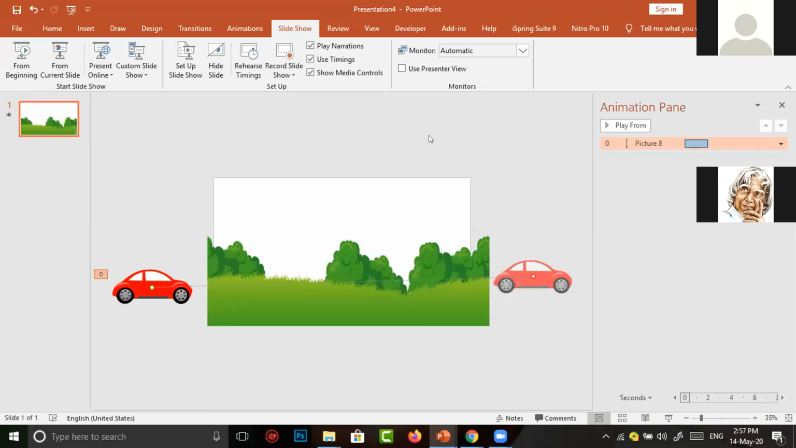Next, the speed of the car. The car has moved very fast, I think. To change the speed, again we have to go to the animation pane, in which we select the animation I have given. A small arrow is there, in which we have already seen start on click, start with previous and start after previous. Below there is an option called effect options. I simply click on effect options.